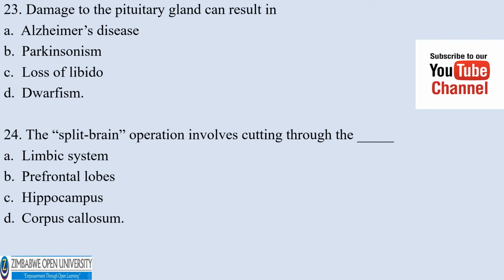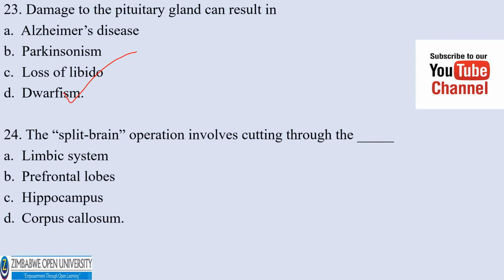Damage to the pituitary gland can result in A. Alzheimer's disease, Parkinsonism, loss of libido, dwarfism. The correct answer is dwarfism. The split brain operation involves cutting through the A. limbic system, prefrontal lobes, hippocampus, corpus callosum.